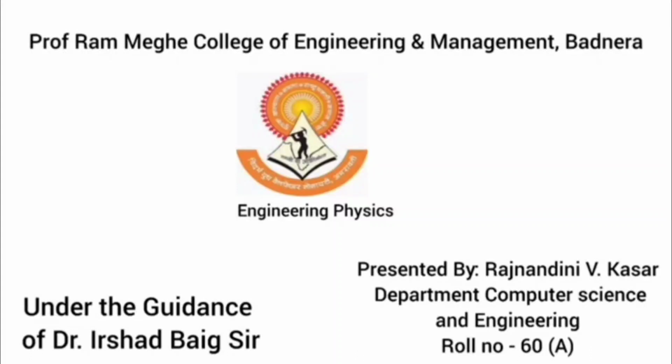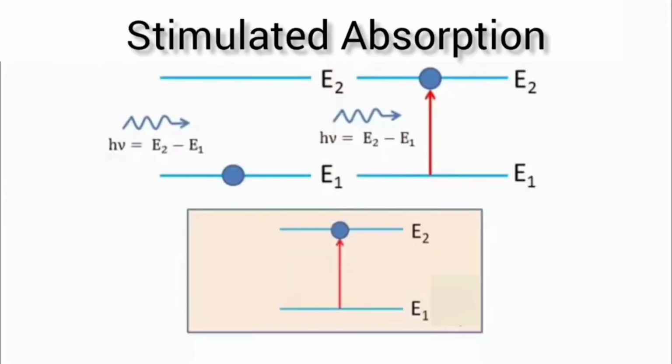Today we discuss stimulated absorption, spontaneous emission and stimulated emission. At first, what is stimulated absorption? In order to understand that, let us consider an atom in the lower energy level E1, and E2 is the excited level where the atom can go.